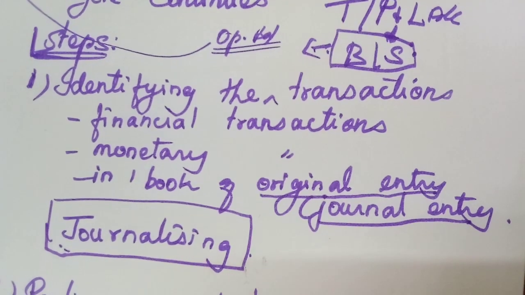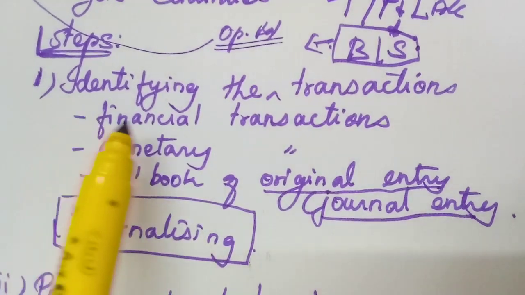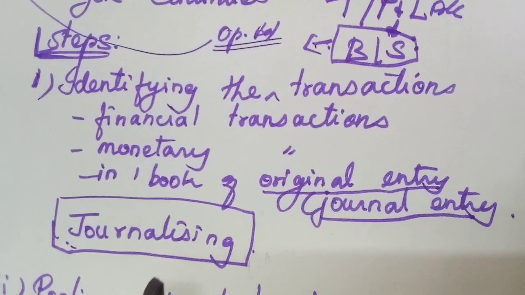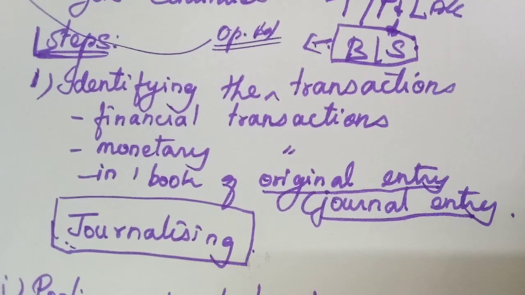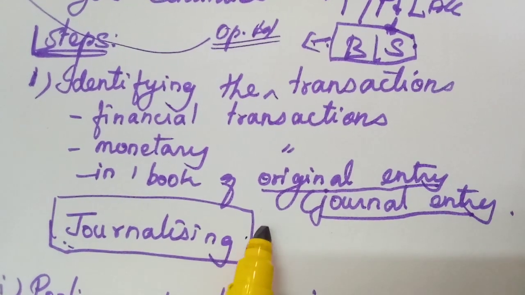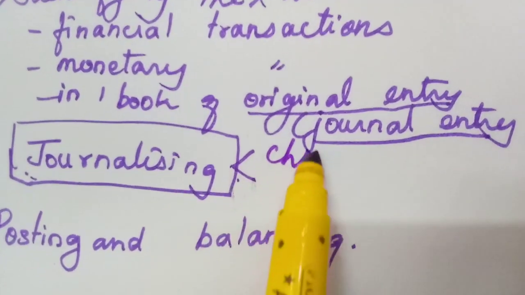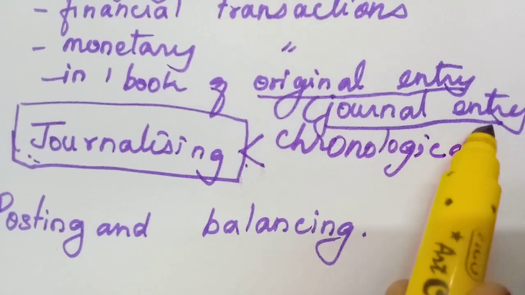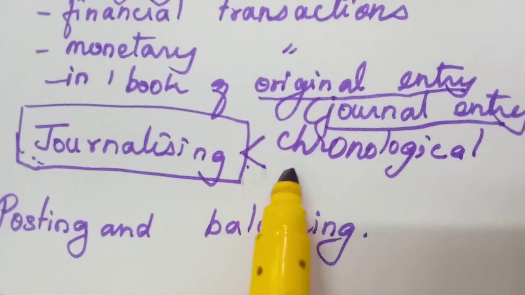They may ask, what is journalizing? Recording the financial transactions in the book of original entry is called journalizing, or entering in the journal is called making journal entries. How do we enter these journal entries? In which order will we journalize? We will journalize in chronological order. What is the meaning of chronological? Have you heard this word? Chronological order means order of occurrence.